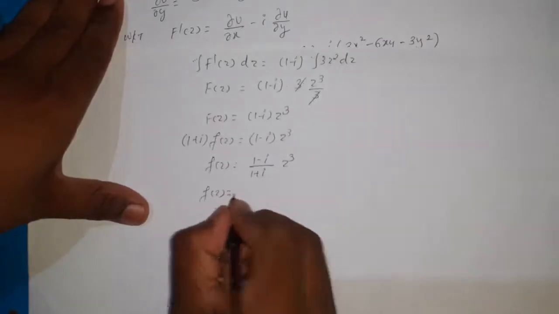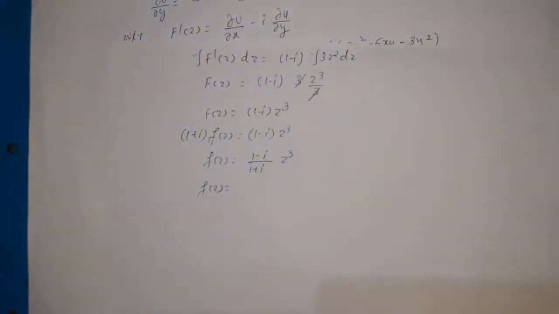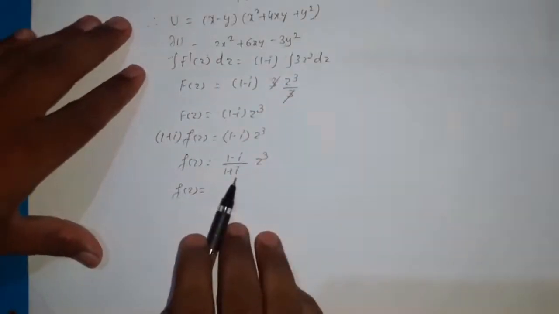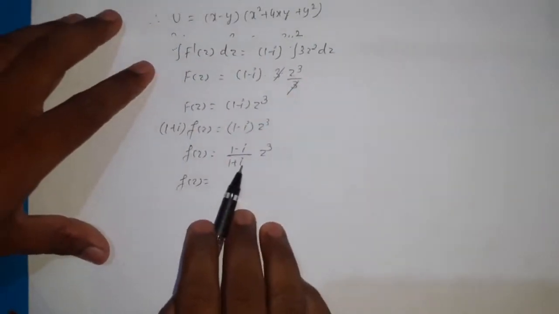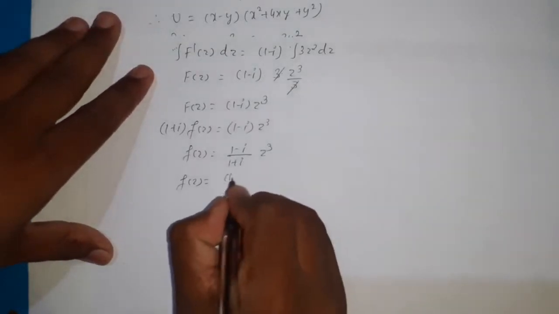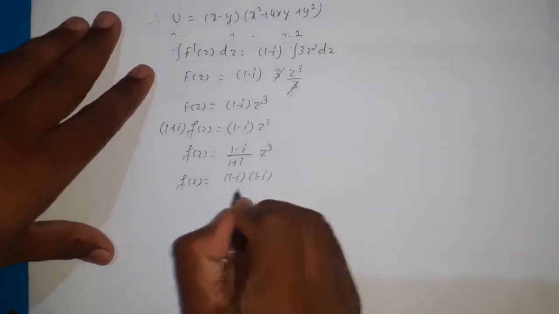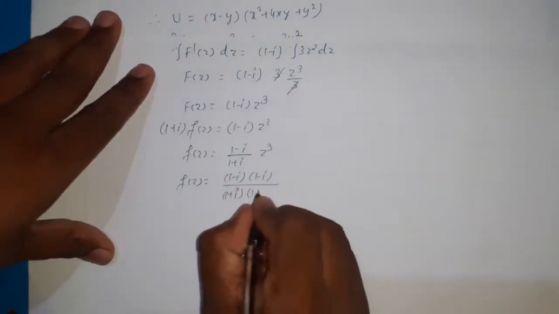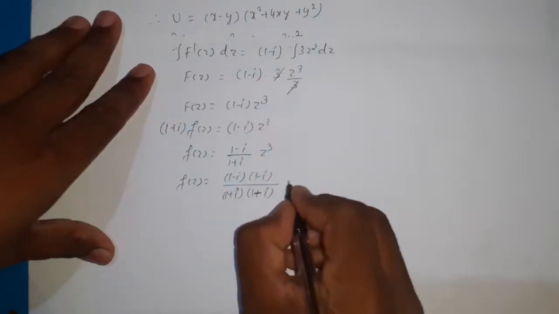Then we know that a complex number should not be there in the denominator. So if it is present in the denominator, then we have to rationalize that. So here 1 plus i is there in the denominator, then we need to multiply by 1 minus i and divide by 1 minus i. So 1 minus i into 1 minus i divided by 1 plus i into 1 minus i into z cube.